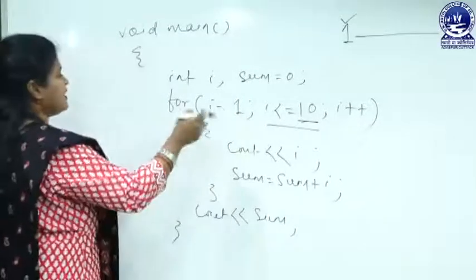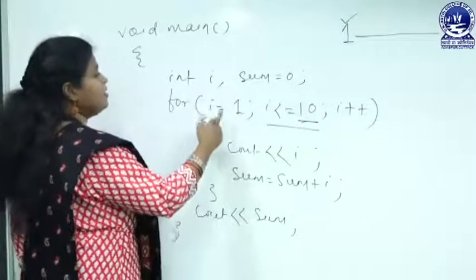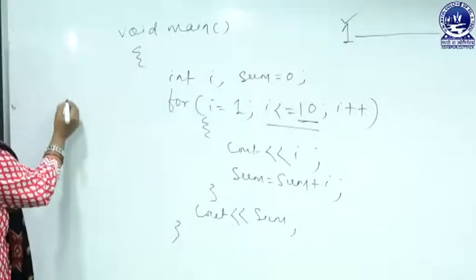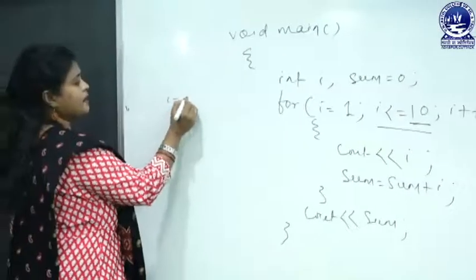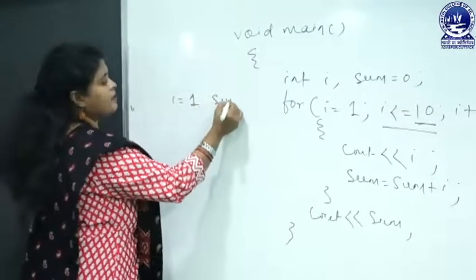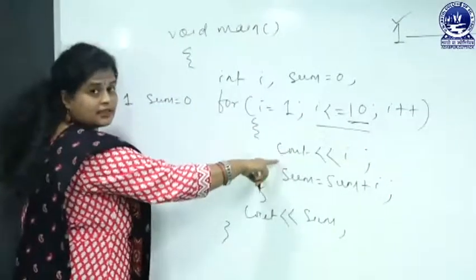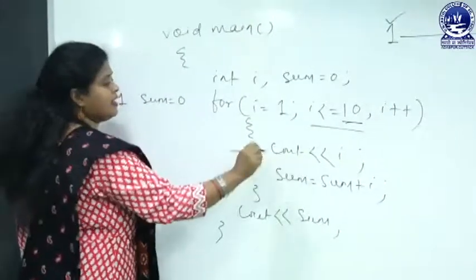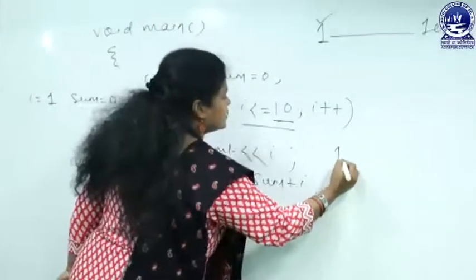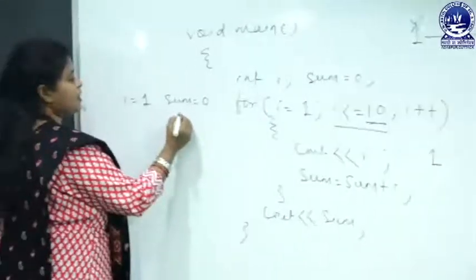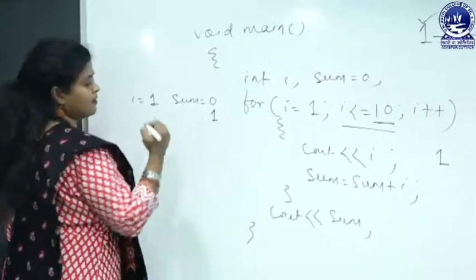So let's explain the logic. For the first time, i value is 1 and the sum value is 0. Now it will enter inside the loop. cout i, the output will be 1 for the first time. sum equal to sum plus i. So here the sum value will be 1.